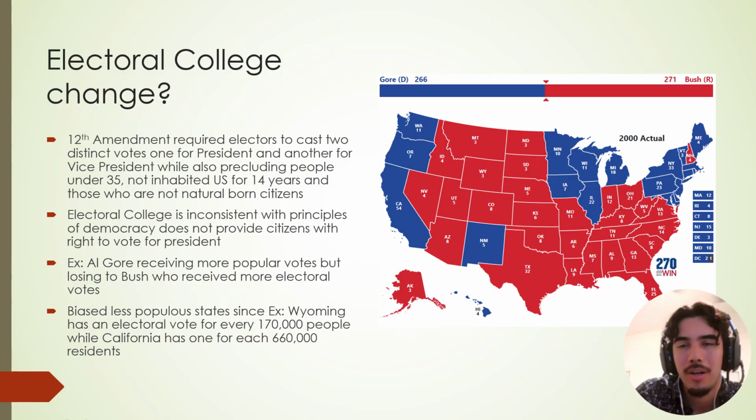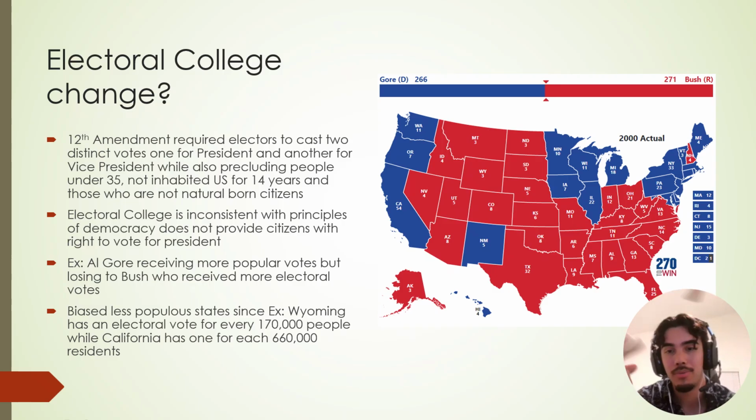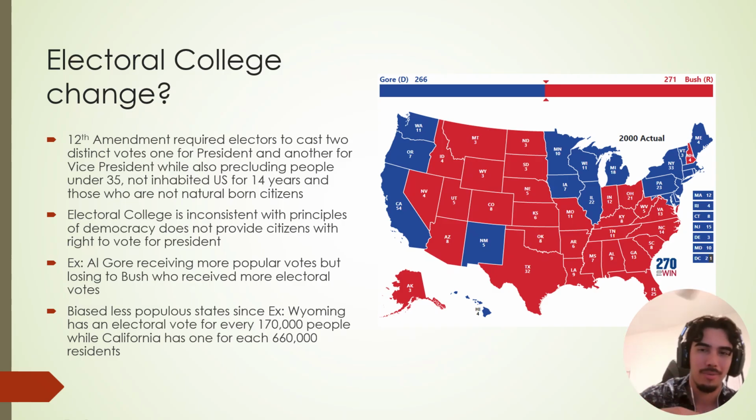So it's winner take all outside of Maine and Nebraska, the only two states where they actually just go based off of the district. So in Maine, there's 4 votes. If 2 districts were blue and the other 2 were red, guess what? 2 go to the Democrat Party, 2 go to the Republican Party there. So that maybe makes a little bit more sense. Maybe we should have that, and that would seem more fair. Why this maybe doesn't seem as democratic is because we have these winner take all states.